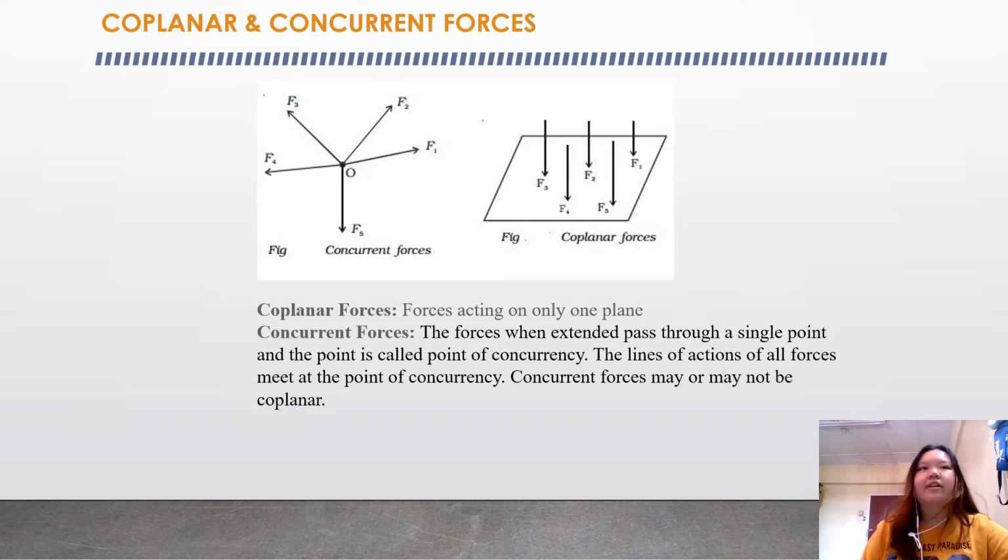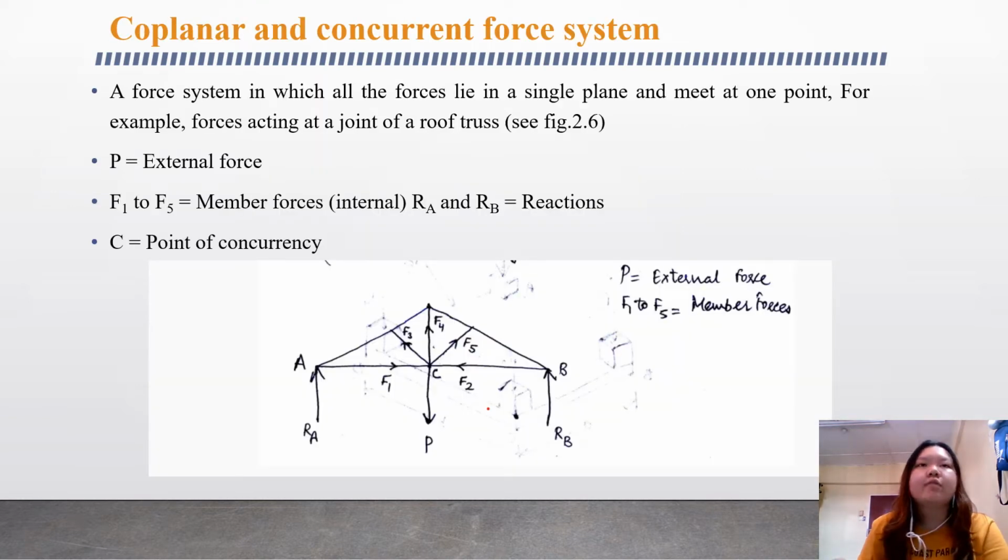Now I would like to talk about the coplanar and concurrent force system. It is a force system in which all the forces lie in a single plane and meet at one point, for example, forces acting at a joint of a roof truss. You can refer to the figure down here, where you can see the point of concurrency and all the forces acting on one point.